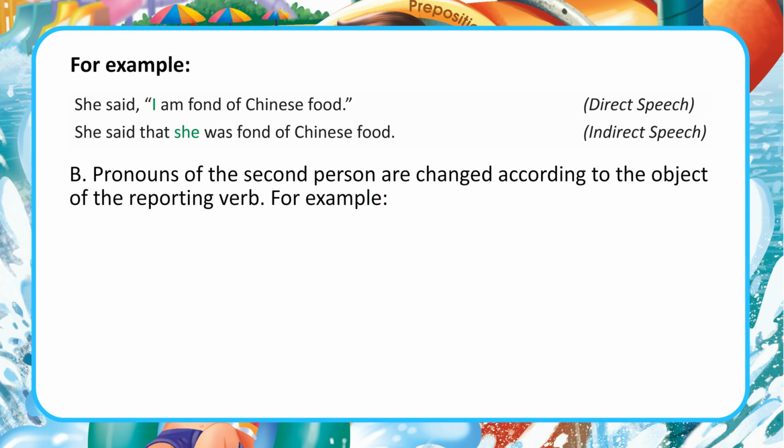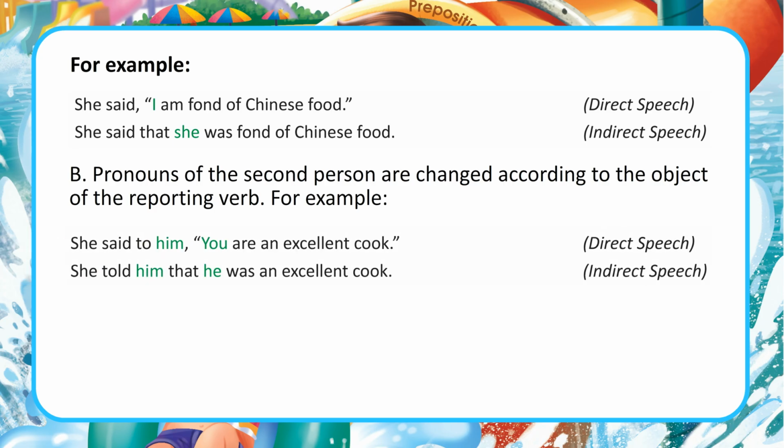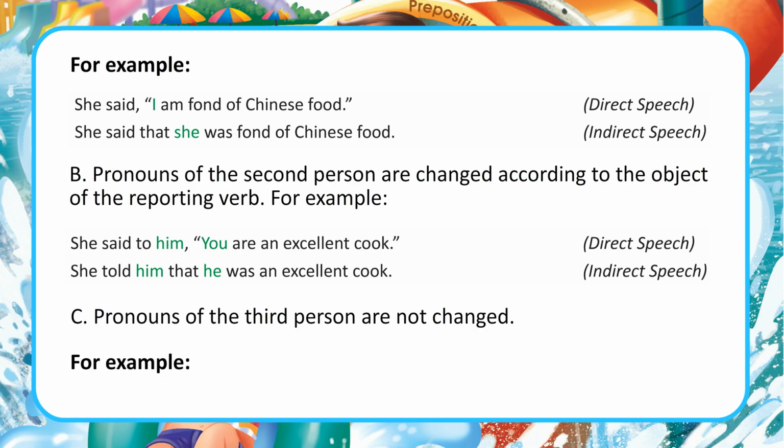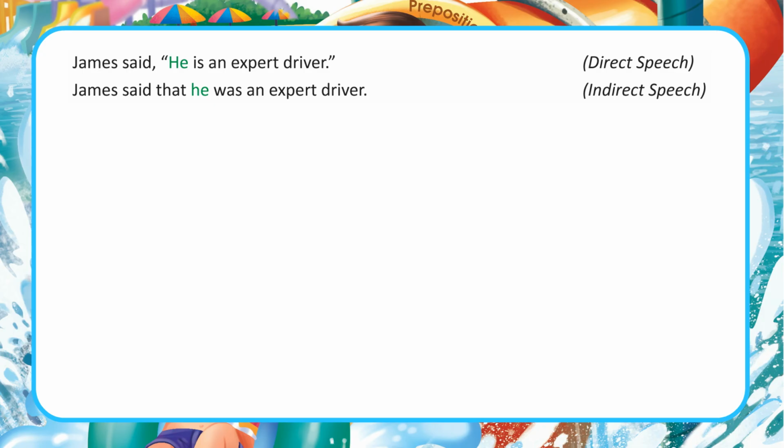B. Pronouns of the second person are changed according to the object of the reporting verb. For example, she said to him, "You are an excellent cook." Direct speech. She told him that he was an excellent cook. Indirect speech. C. Pronouns of the third person are not changed. For example, James said, "He is an expert driver." Direct speech. James said that he was an expert driver.